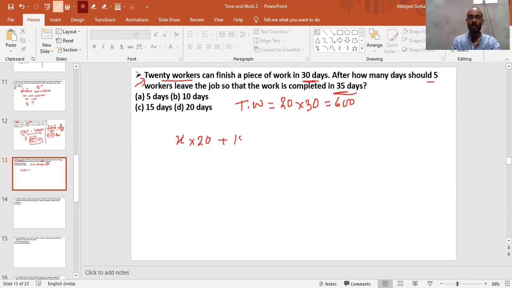Then the workers came down by 5 and it becomes 15, and because the total work is completed in 35 days, the time will be nothing but 35 minus X, and that should be equal to 600. Now can you tell me the answer? What is the value of X? What will be the answer? Very good. Everyone's answer is C. Everyone is responding to me directly, right? Very good, guys. So that no one can copy your answer.